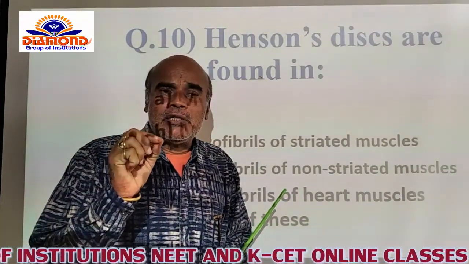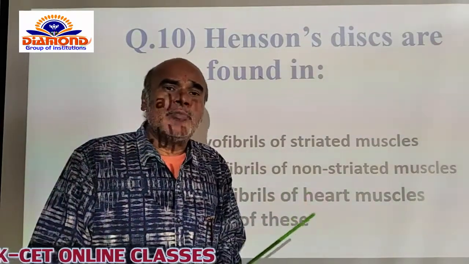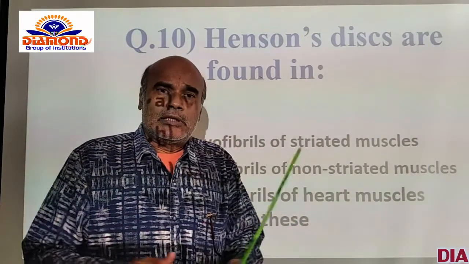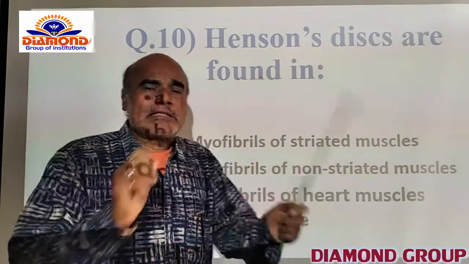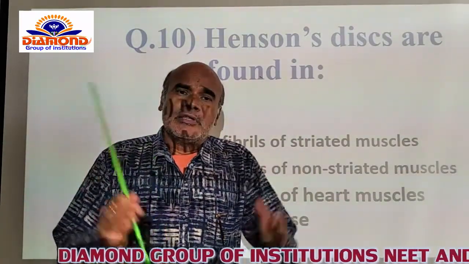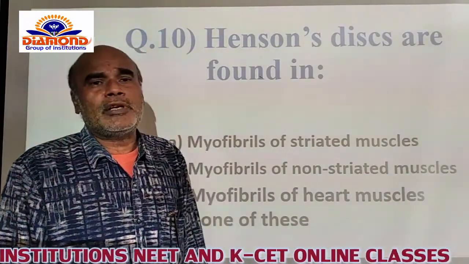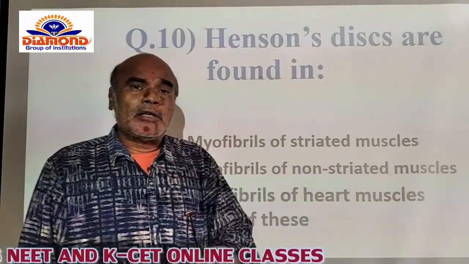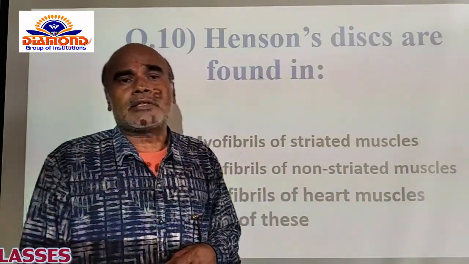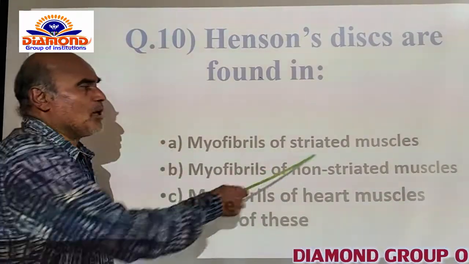The center part is a little thinner when you compare it with the peripheral part of the A band itself, because the actin filaments extend up to the peripheral part of the A band, but they do not completely enter the center part of the A band. That's why the slightly thinner middle portion of the A band is called Hensen's disc. That's why Hensen's disc is present in the myofibril of the striated muscle.